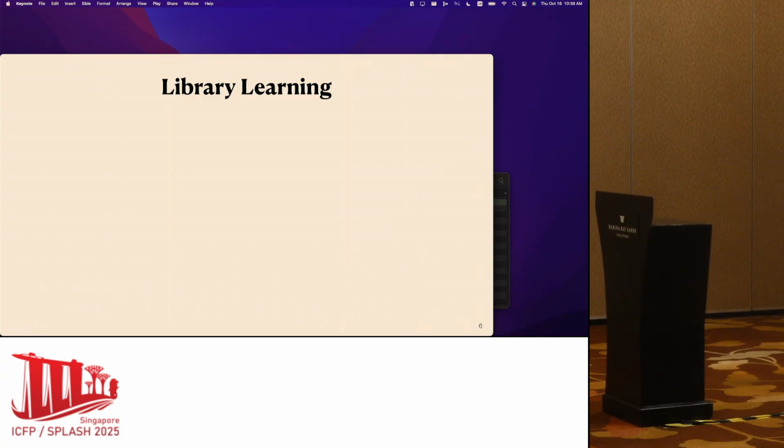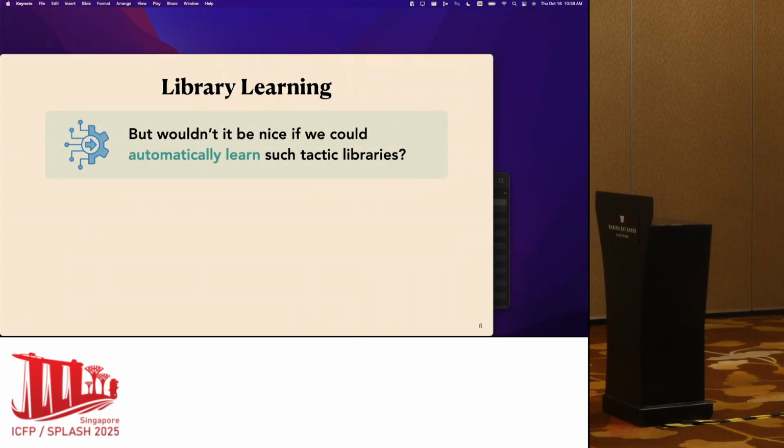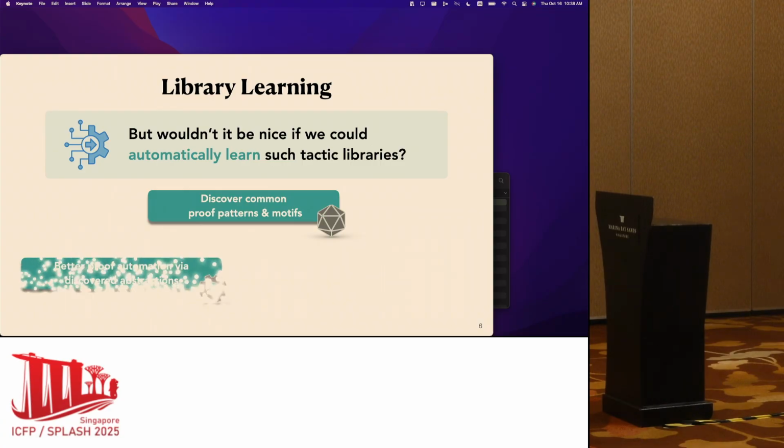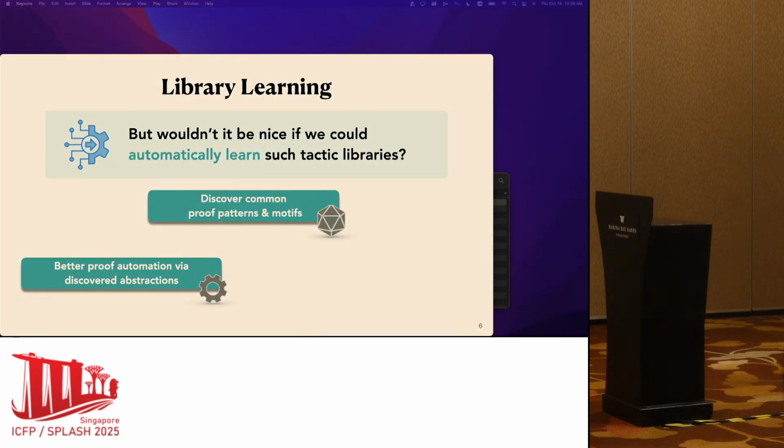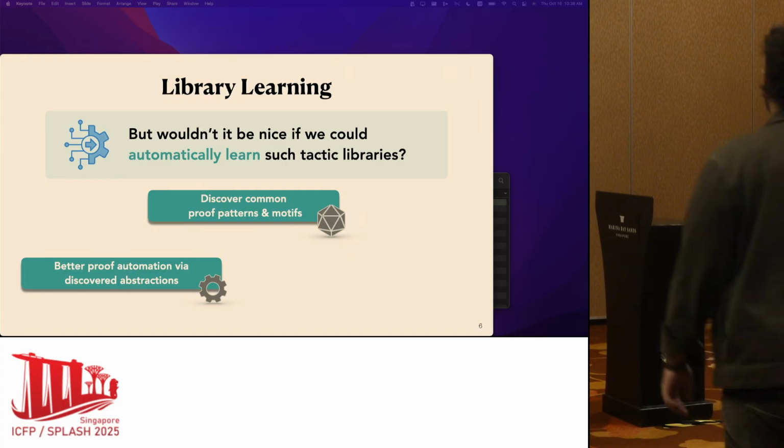This brings us to our central question: wouldn't it be really nice if we could automatically learn such tactic libraries? In my opinion, this has a few benefits. First, we can discover common proof patterns and motifs. Then we can use these patterns or abstractions to help with proof automation, as abstractions that enable larger transformations can reduce the proof search space by a lot.